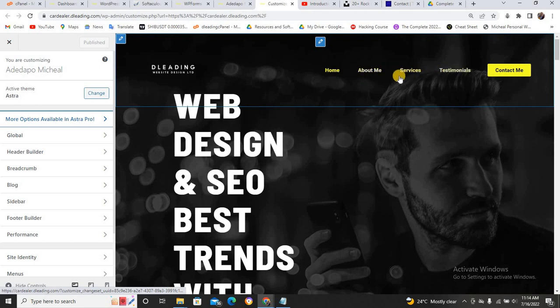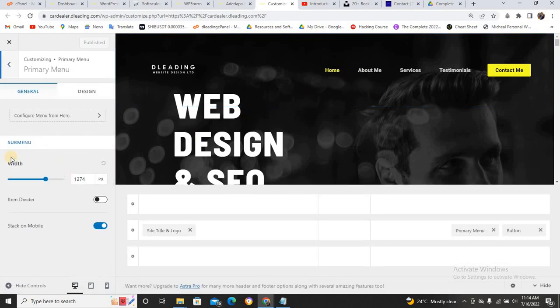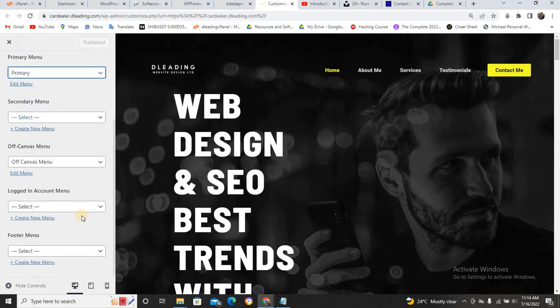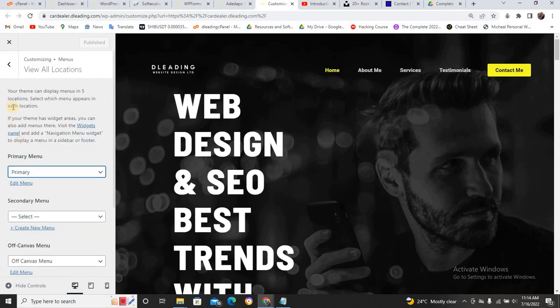Now, if you want to edit this place, either you come to this place or you can come to menu. Can you see? Either you click on this menu or you click on this pencil icon and it's going to take you to the menu. Can you see this is the menu? You can just click on general, configure menu from here. Can you see all the menus? We have all primary menu. Let me just scroll down. Okay, let me go back.